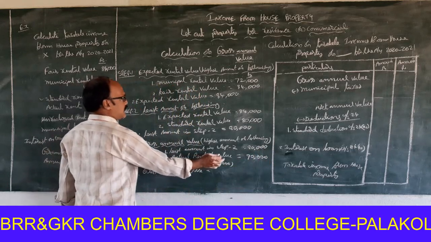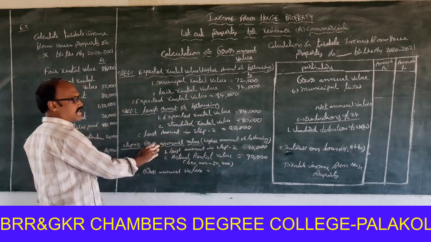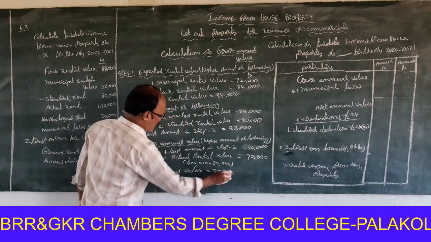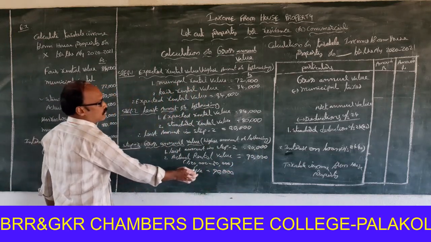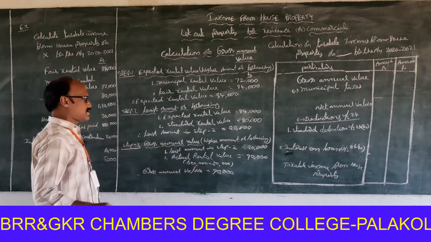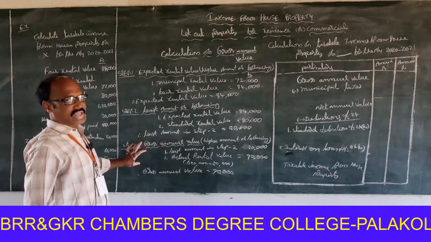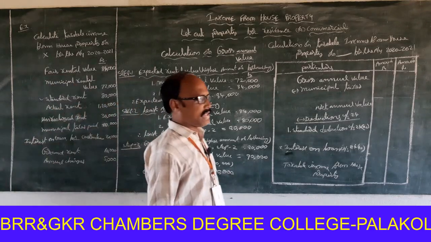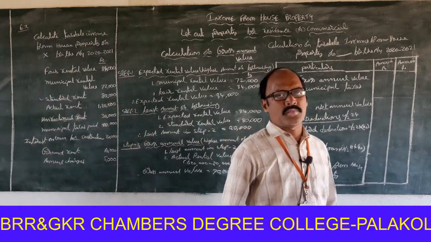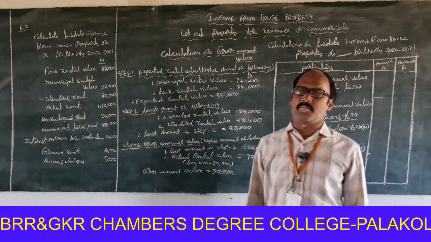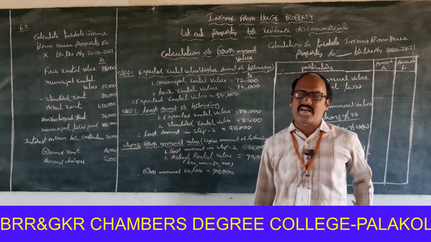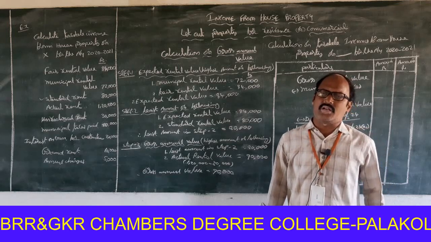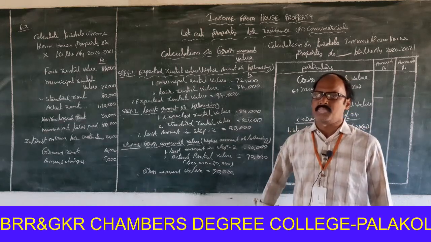That's why the 90,000 rupees is to be treated as the gross annual value, because it is the higher amount of the following. Once again, I am telling you that in this problem the standard rental value is available. When standard rental value is available, for easy calculation of gross annual value, 3 steps are required.